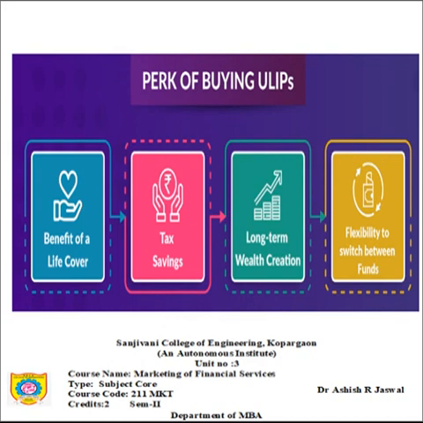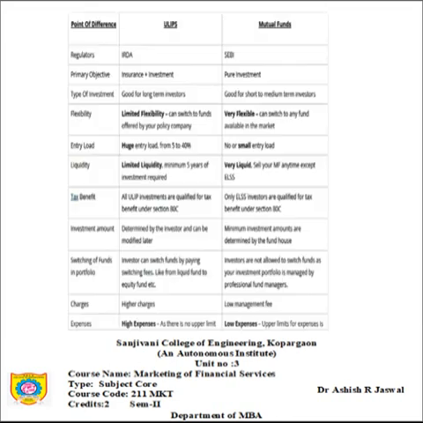Let us try to understand the benefits. First, the benefit of a life cover. Second, tax saving. Third, long-term wealth creation and flexibility to switch between the funds, like mutual funds. We can shift from one fund to another when we have ULIP in the form of insurance. The next point: since it is related to the market, what is the difference between ULIP and mutual fund? Is there a difference? If yes, let us try to understand what the difference is.